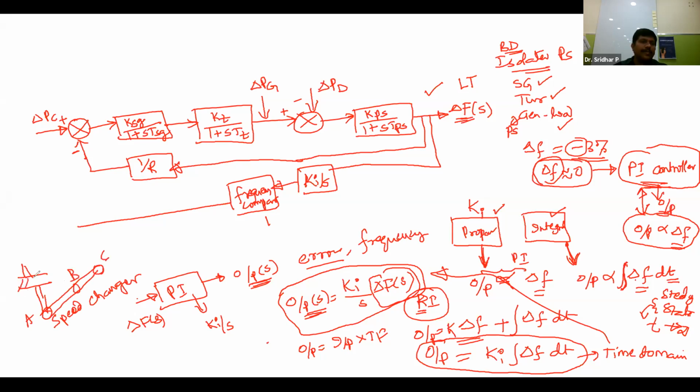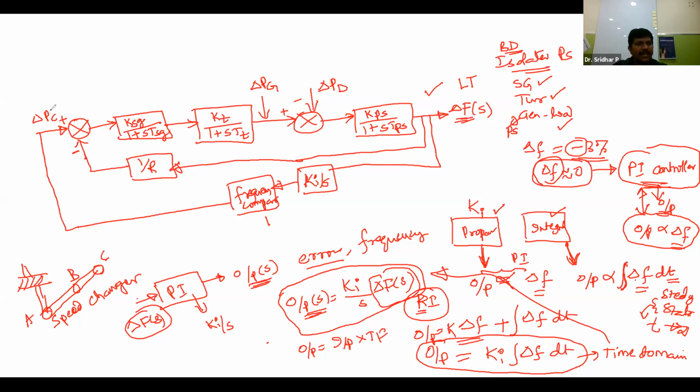Now your speed changer will act based on the frequency response. This is the frequency response. So the frequency we have amplified or decreased by keeping a PI controller. Then the resultant will be given to where? The resultant will be given to the delta PC, that is the speed changer setting only, this one.